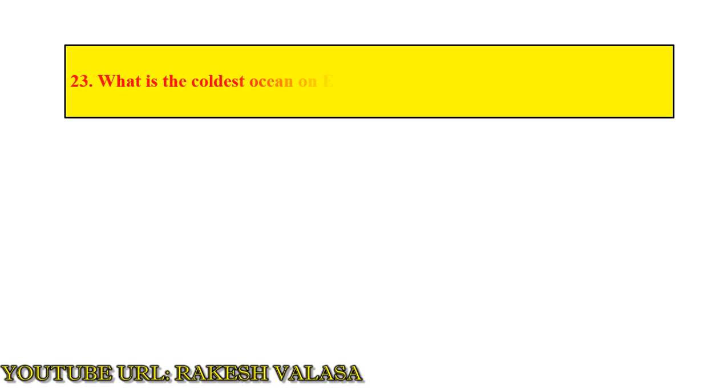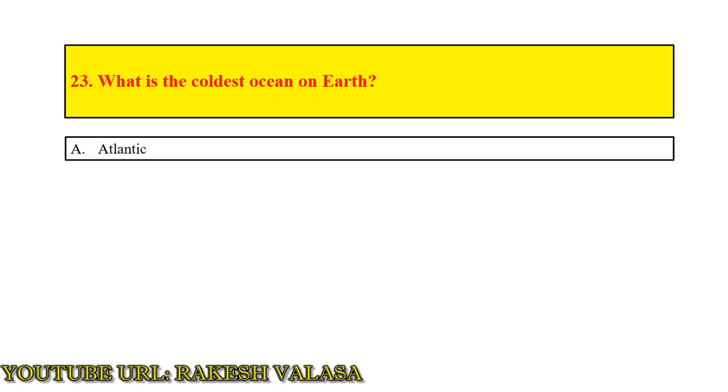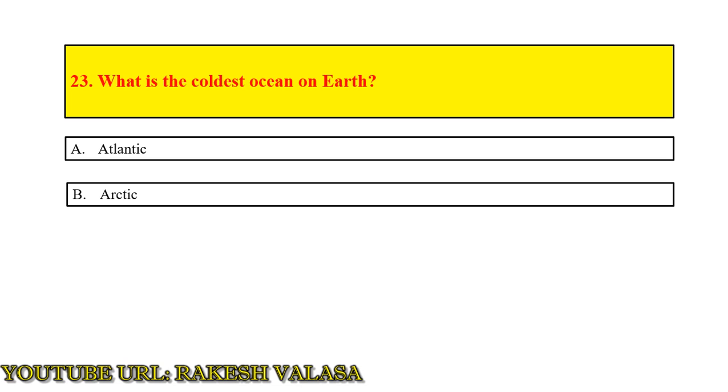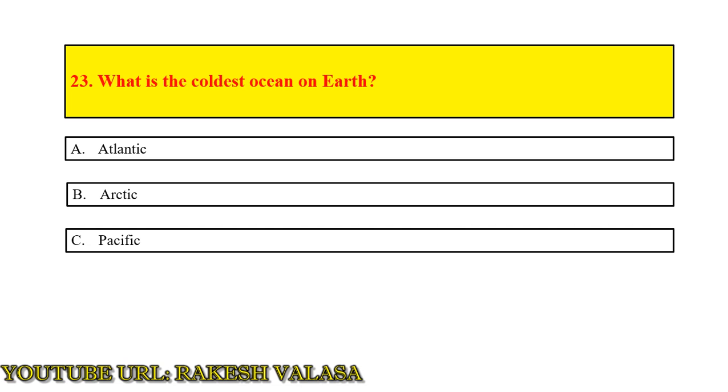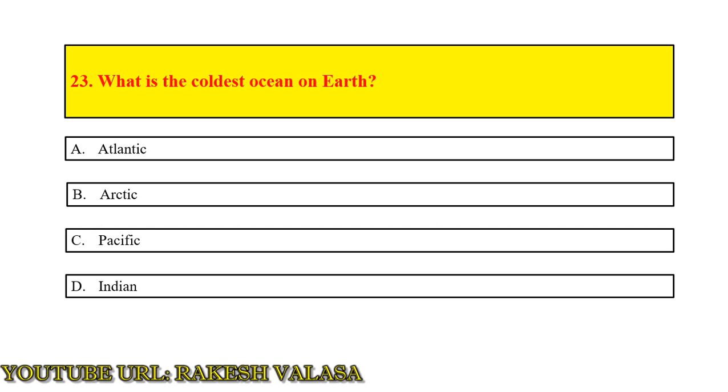Question number 23. What is the coldest ocean on earth? Option A Atlantic, option B Arctic, option C Pacific, option D Indian. The answer is Atlantic.